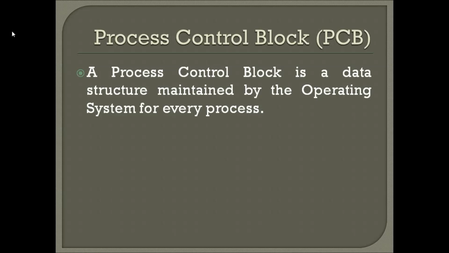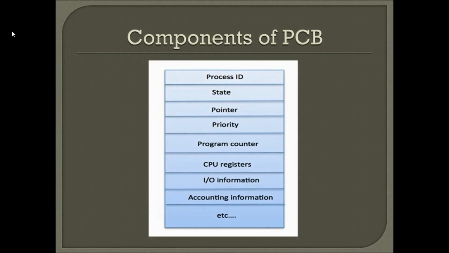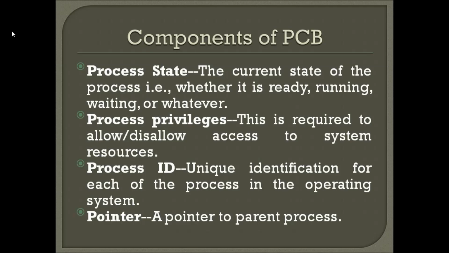Now let me see what a process control block is, and what sections it contains. These are the components of process control block: process ID, state, pointer, priority, program counter, CPU registers, IO information, accounting information, etc. So these are all the components that a PCB is going to take care of. Let me discuss each component in detail. PCB is like a data structure, guys, and this information is going to be maintained.